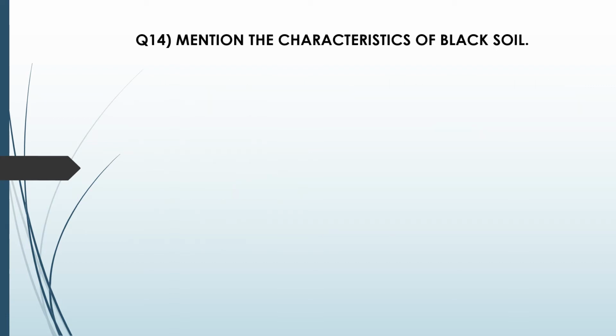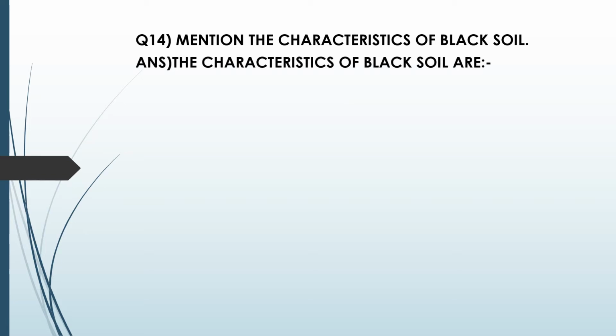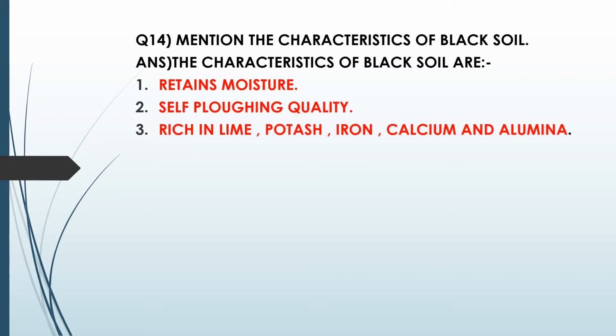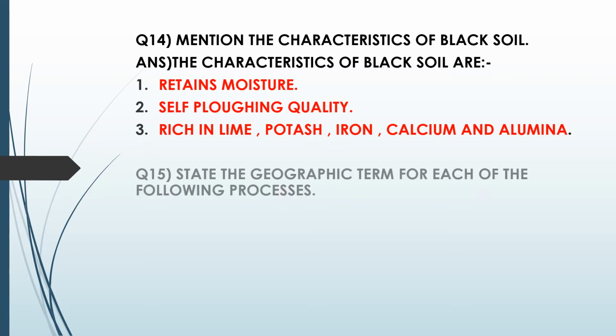Next question, mention the characteristics of black soil. There are many given in your book, so we are only going to go with the main points. First one is, it retains moisture, a very important point. Second is self-ploughing quality, this is also another important point. Third one is rich in lime, potash, iron, calcium and alumina.